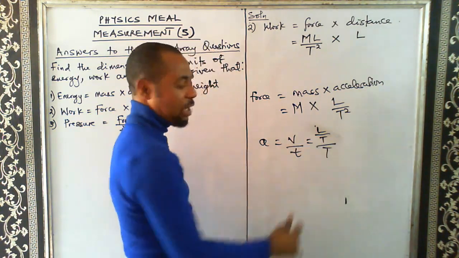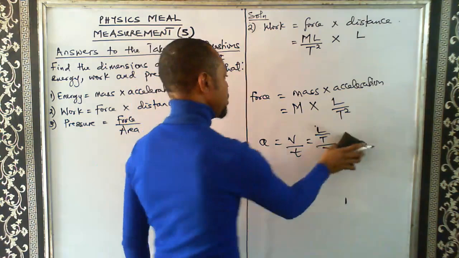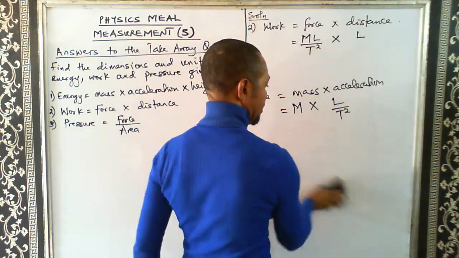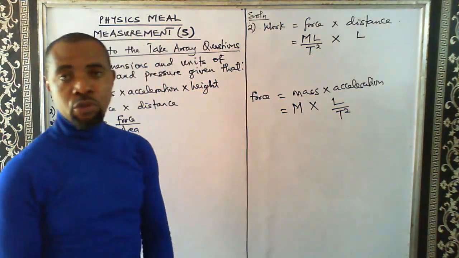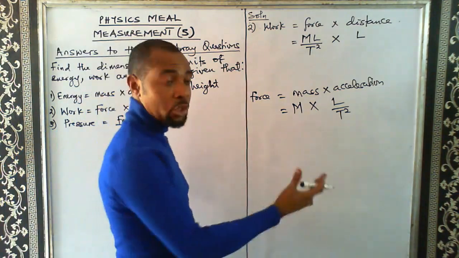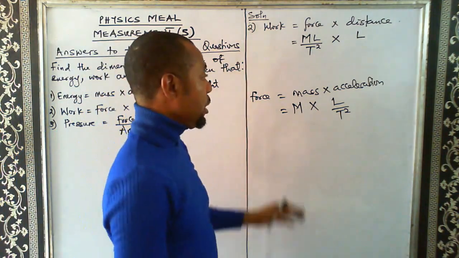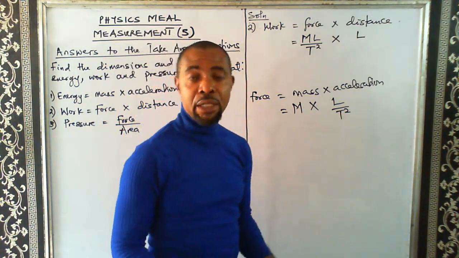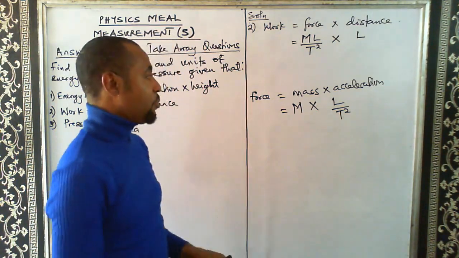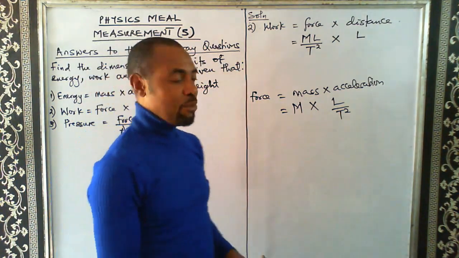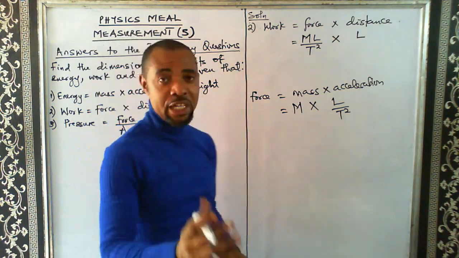So by the time you evaluate this, you will know the dimension of acceleration. If you really want to understand this more, make sure you look out for our videos, the first part, second part, third part, up to the fourth part, because this is the fifth part, and we are not done yet.